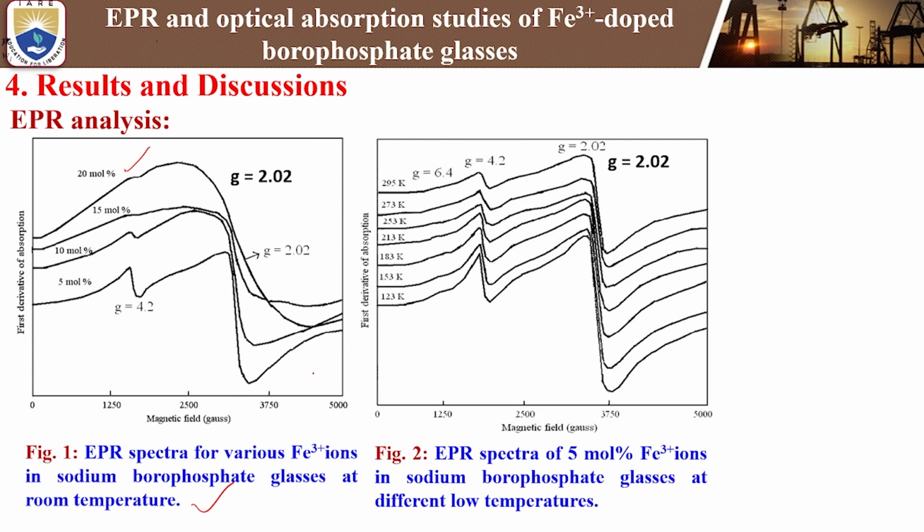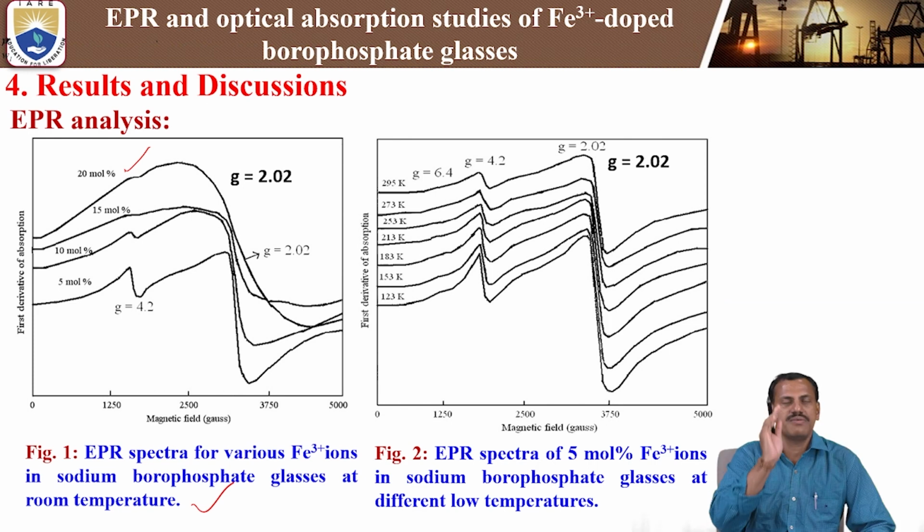The x-axis is the magnetic field in gauss. We are using an X band EPR spectrometer, and we fixed the microwave frequency at 9.6 gigahertz. We are varying the magnetic field from 0 to 5000 gauss. On the y-axis, we are measuring the first order derivative absorption curve. So here, at room temperature, we are varying the concentration of iron 3 plus ions from 5 mole percent to 20 mole percent.